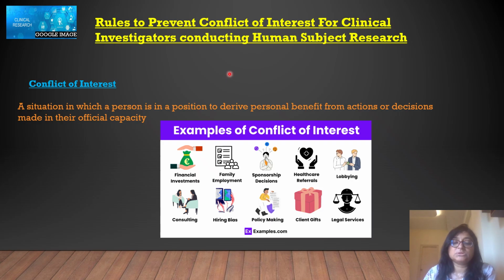human subject research. So in this, first we will see what conflict of interest is. A situation in which a person is in a position to derive personal benefit from an action or decision made in their official capacity.